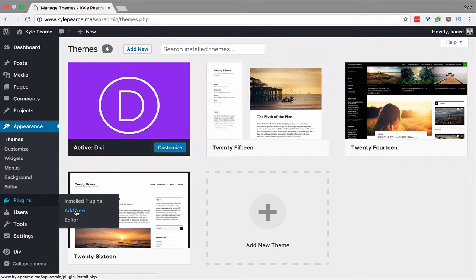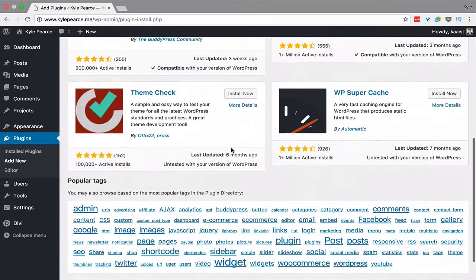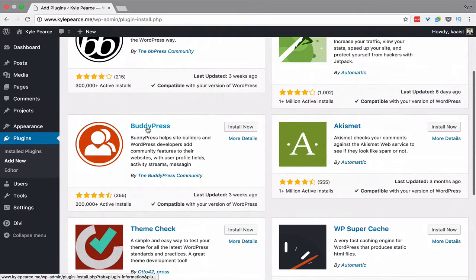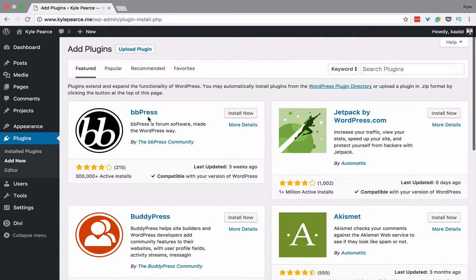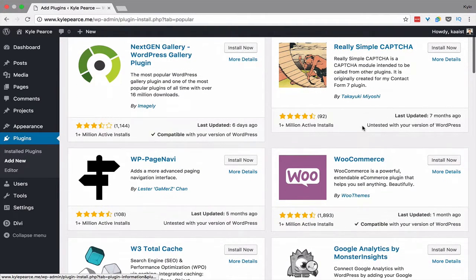So you can go to add new plugins, and then you get all these plugins. If you want to create a social network on your website, you can use BuddyPress. You want to have discussion forums, BBPress. You want analytics and different kinds of add-ons for your website, Jetpack is pretty good. Then you can see popular plugins to get some ideas of what kind of plugins you could use on your site, like special galleries, CAPTCHA codes to reduce spam.